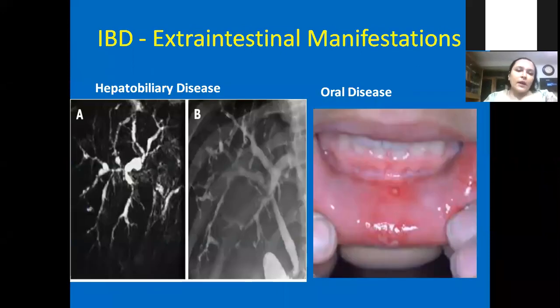This is a typical MRI of sclerosing cholangitis. This is ERCP. And as I have told you earlier, the association. And oral disease, obviously, always take the history of aphthous ulceration. Please take the history. Often we have seen the child having repeated aphthous ulceration for 1 year, and then after 1 year the child presented with IBD.